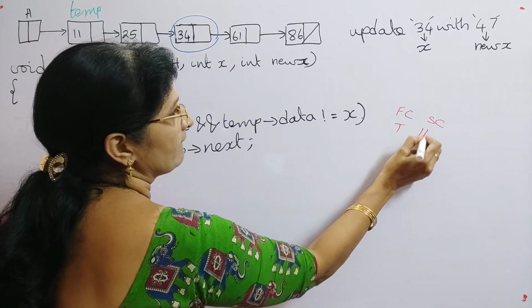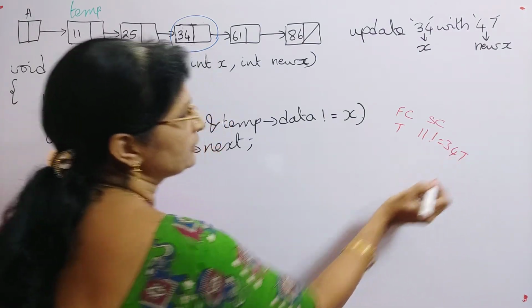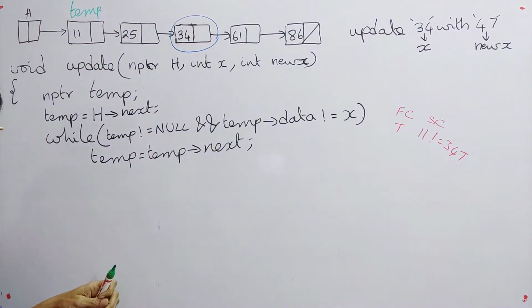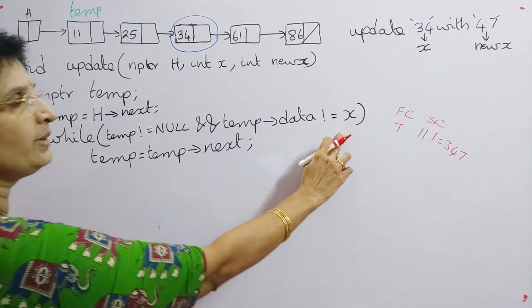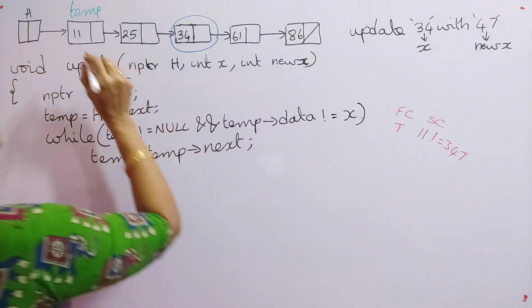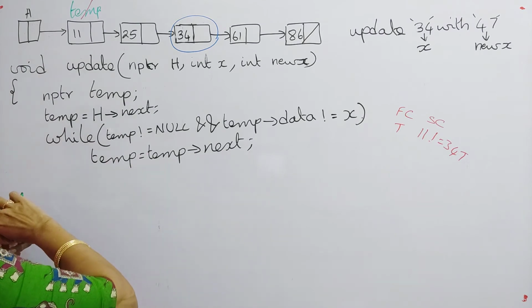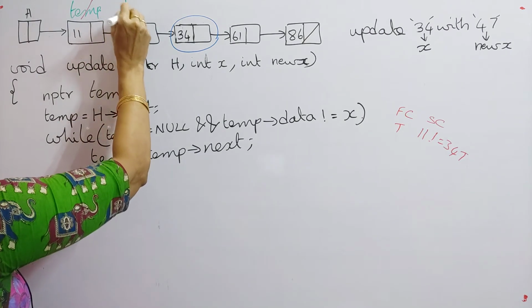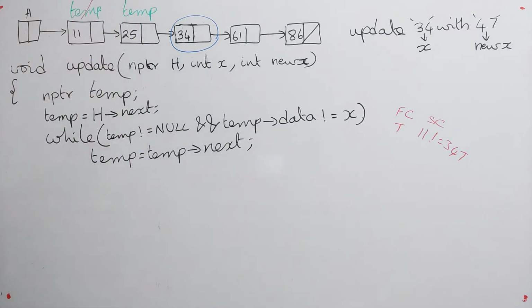It is 11. 11 not equal to 34. The condition is again true. If both the conditions are true, then the final condition will be true. So by this statement, temp will move from that location to the next location. So you got the temp now here. Okay. Next.